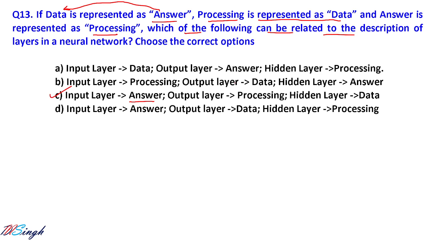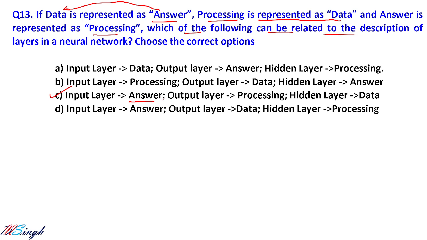So answer is usually associated with output layer, but here answer is represented by processing. So output layer is what? Processing. And next is what? Next is processing is represented as data, so hidden layer does the processing, so data is going to be associated with hidden layer. I hope you are understanding.